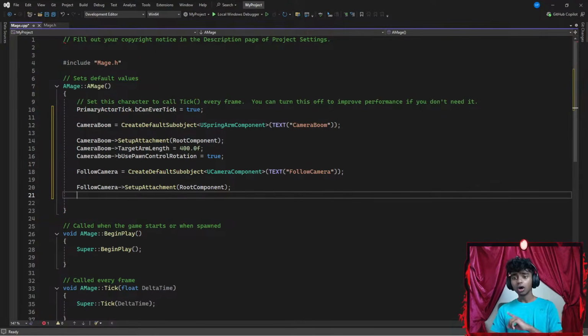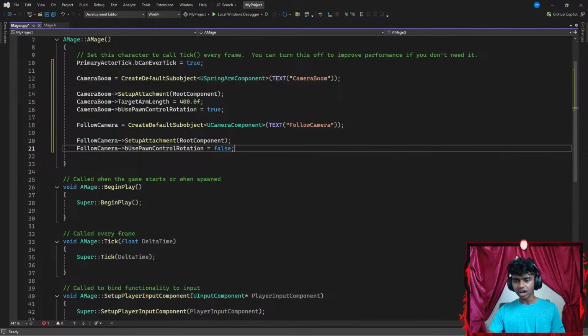Now, I would not need a target arm length for my follow camera, because a target arm length is how far I want it to be from myself, but my follow camera is going to be stuck to my camera boom. So I'm going to add a follow camera and point it towards bUsePawnControlRotation. This time I'm going to set this to be false. And that's pretty much it, honestly.